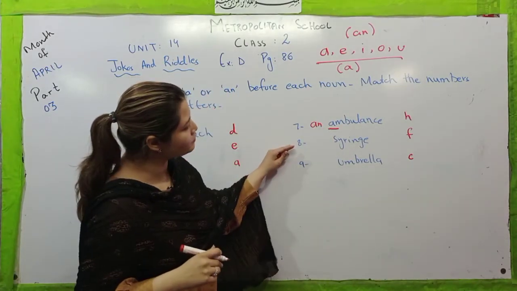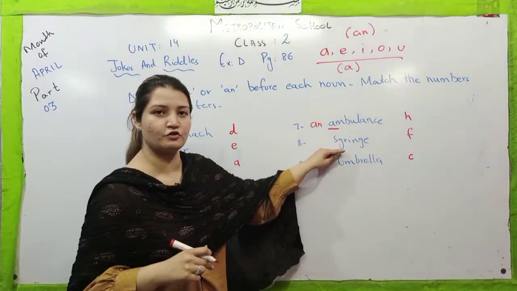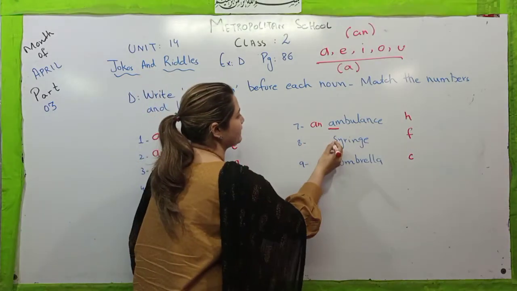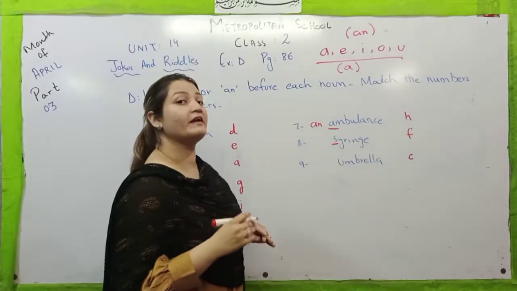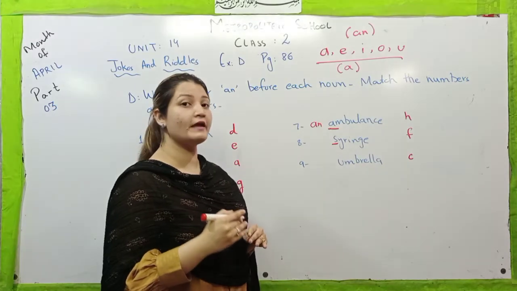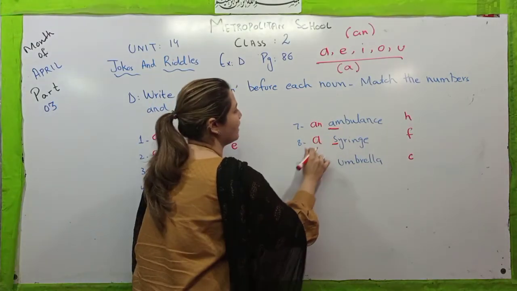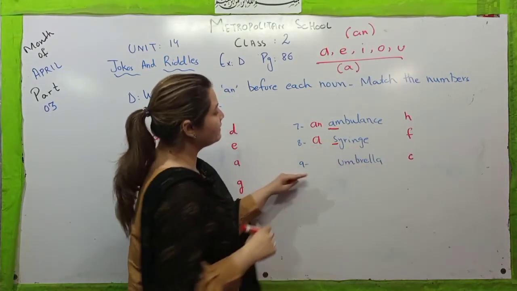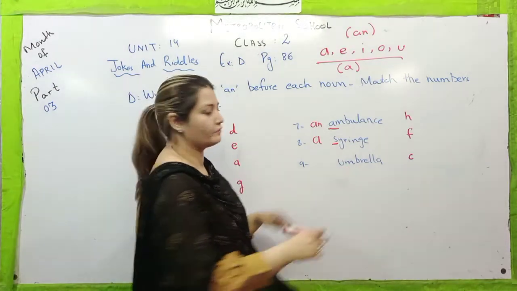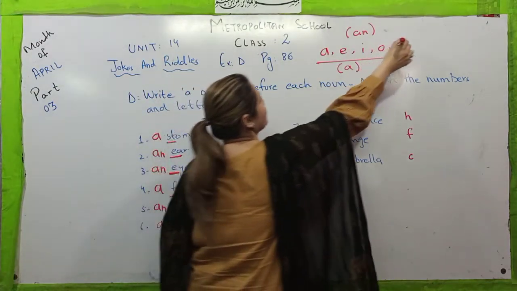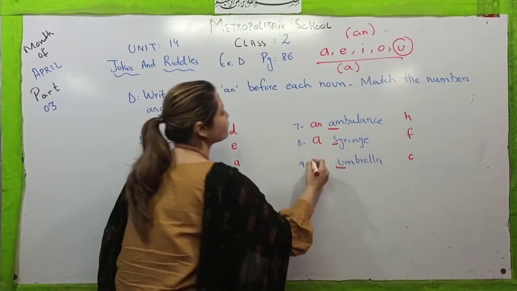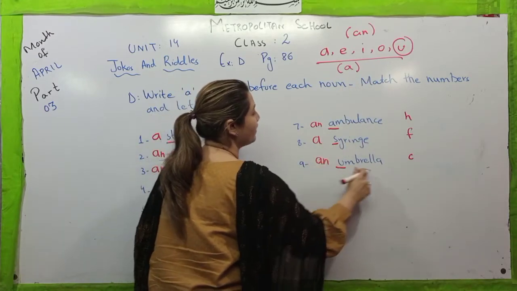And the second last word given is syringe. So this S is a consonant, and whenever we talk about a consonant, we write a syringe. And the last word is umbrella. So this U is a vowel. So we have to write an umbrella here.